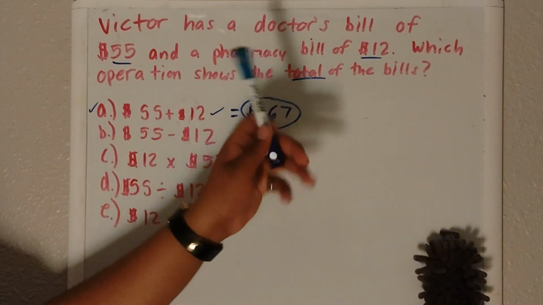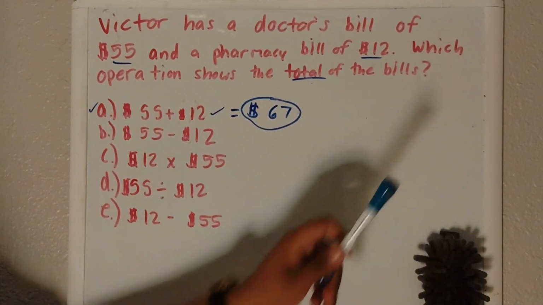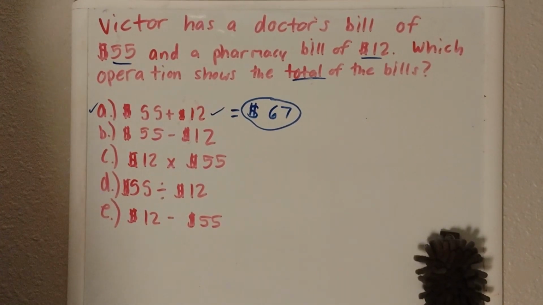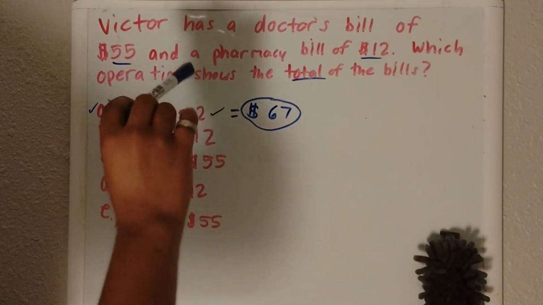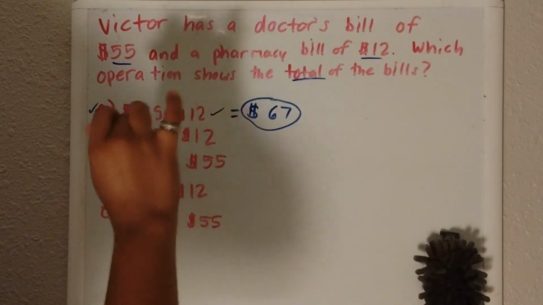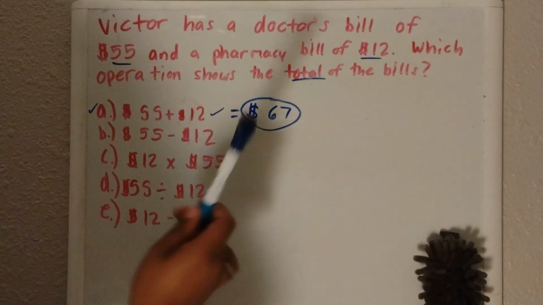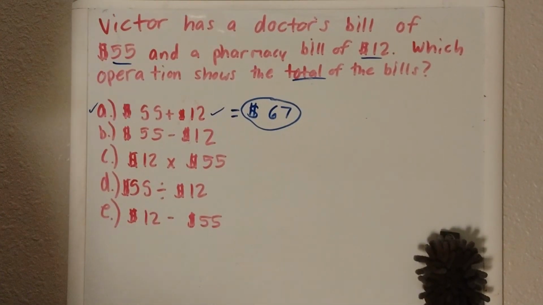What about if he went for the doctor's bill and he didn't have to go to the pharmacy and they charged him $12, or he had to get $12 for like an Uber back home. That doesn't make sense. He had to go to the doctor's, he had to pay a bill of $55, but what if they gave him a discount of $12 just for being a good guy?